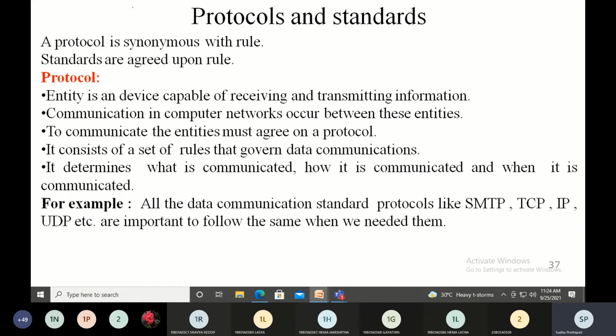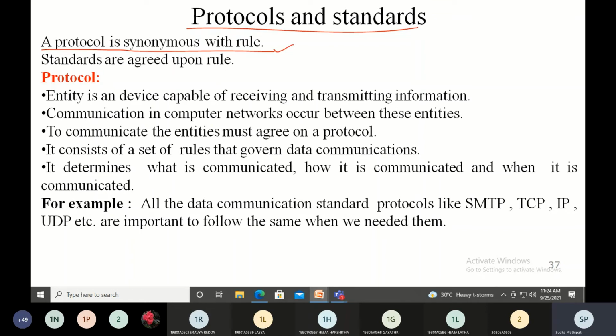Okay, so what is your next topic? Your next topic is protocols and standards. What is a protocol? Let us look into what is meant by a protocol. We'll look into the more detailed definition. As of now, just understand that a protocol is synonymous to a rule. A rule or a protocol can be interchangeably used.